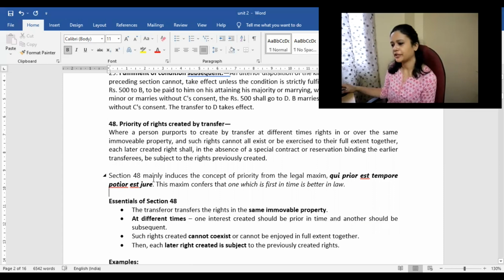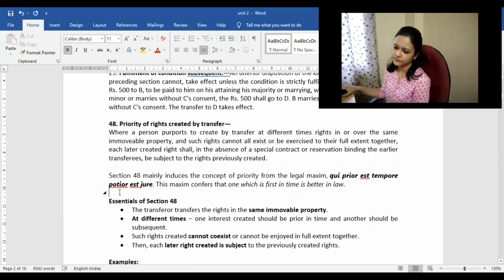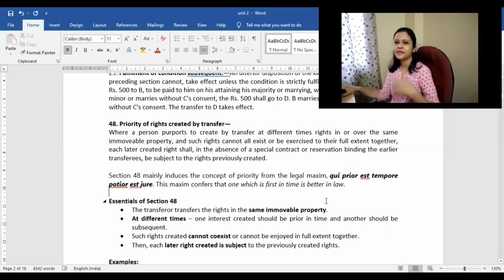So this section is mainly based on this Latin maxim, qui prior est tempore potior est jure. It basically means one who is first in time is better in law. So whoever is first, whoever got the transfer done first, whoever got the right first, that person has a better position or better title in terms of law. So law will give more importance to that person. Law would give a decision in favor of that person.